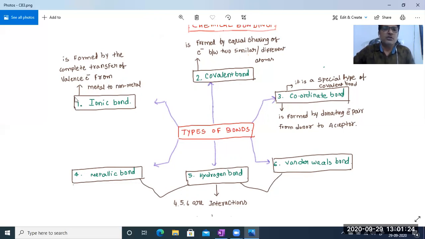Let us know the first one: ionic bond. Second is covalent bond. Third is coordinate covalent bond, or simply coordinate bond, or in our local language the coco bond, otherwise the dative bond. Fourth is metallic bond. Fifth is hydrogen bond, which I think we already explained in previous classes. The last, sixth, is van der Waals bond.